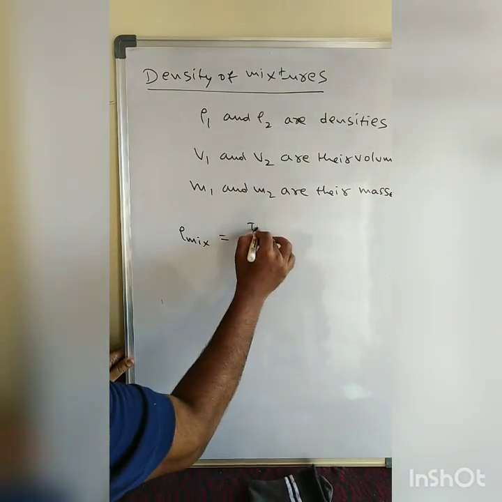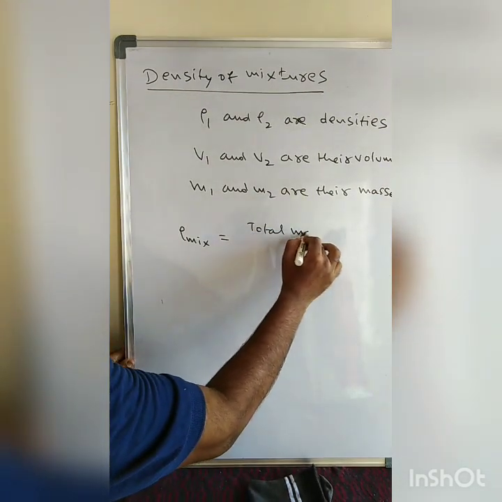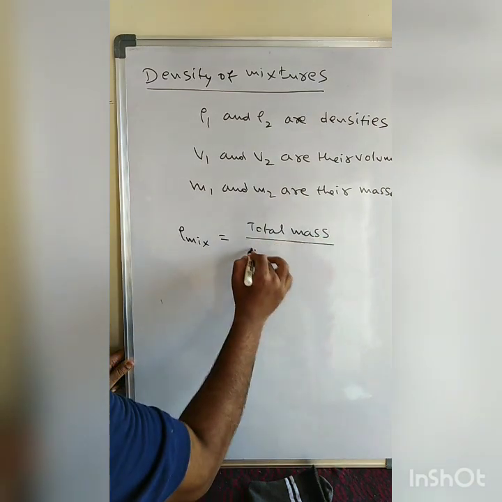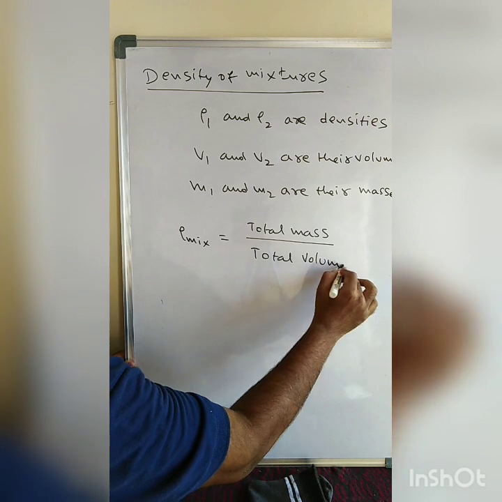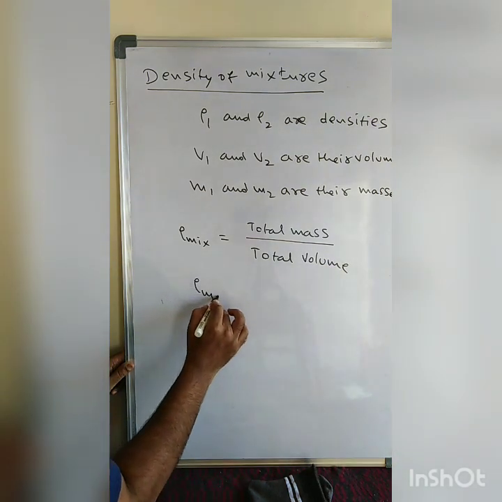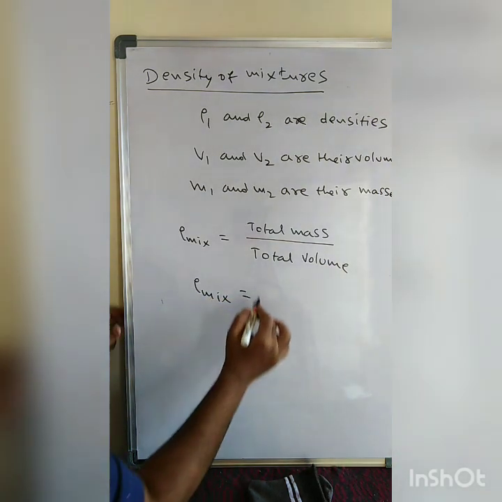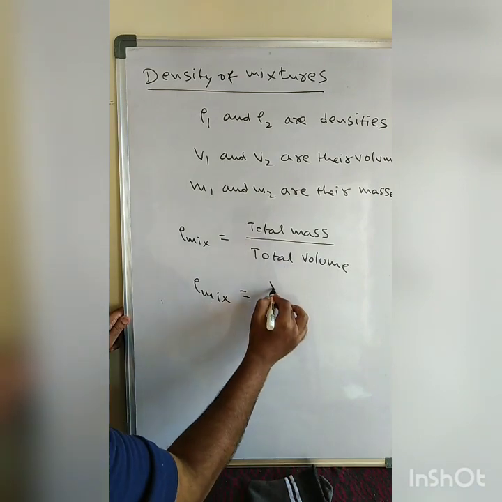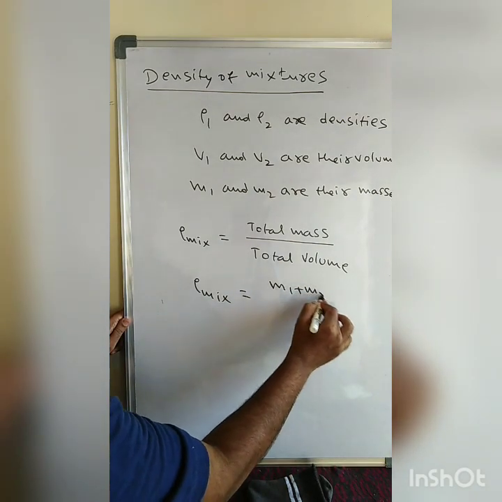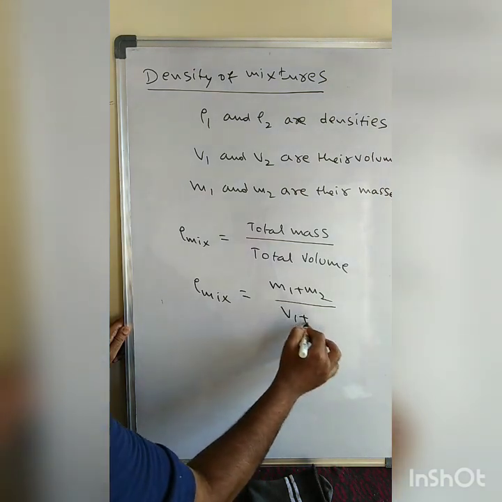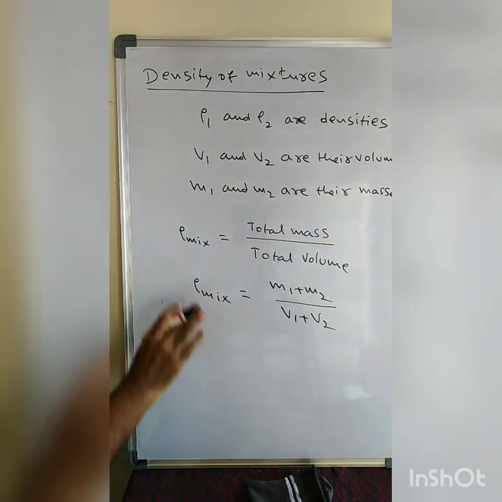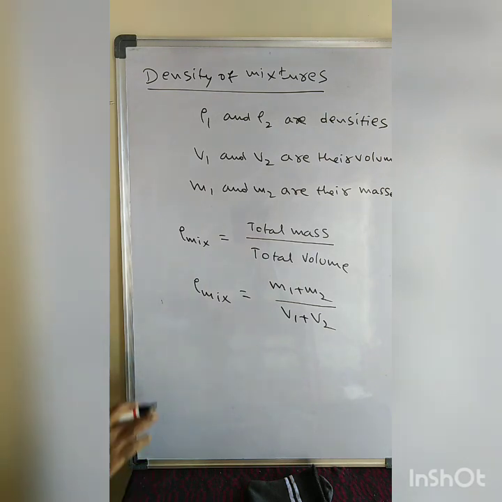The total mass is M1 plus M2, and the total volume is V1 plus V2.